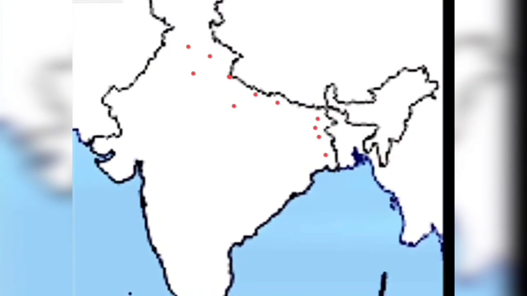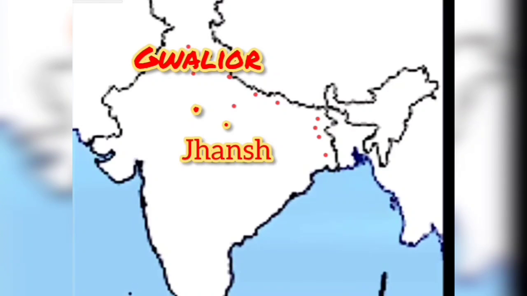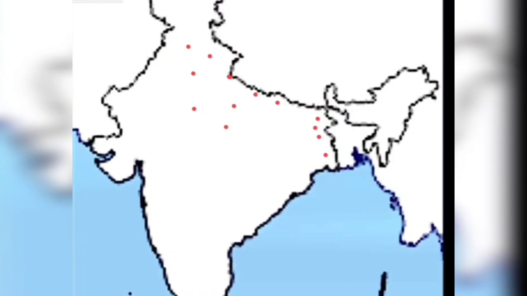The next one, Gwalior. How am I going to mark it? See, this is Gwalior, this is Jhansi. The next one, the 8th lesson map. What are the places given in the 8th lesson map in your book? Kheda Satyagraha.